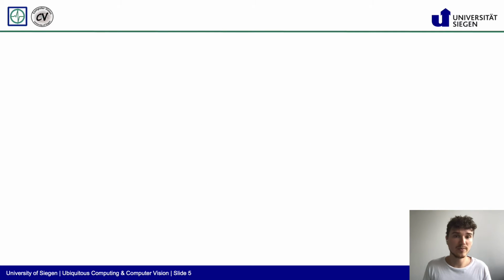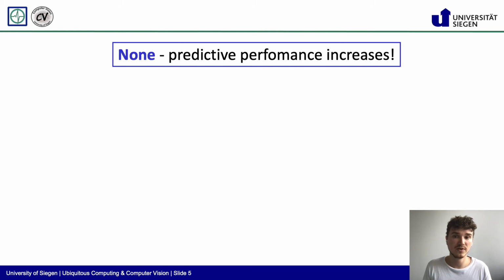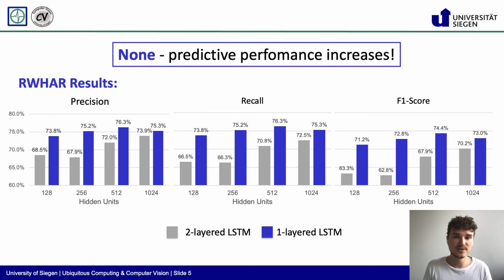So, to come back to the initial question, how much of a decrease in predictive performance does one need to account for when using our simpler architecture? The answer is none. The predictive performance actually increases. As one can see with sample results obtained from the real-world HAR dataset, using our simpler architecture, performance significantly increases as far as precision, recall, and F1 score is concerned.